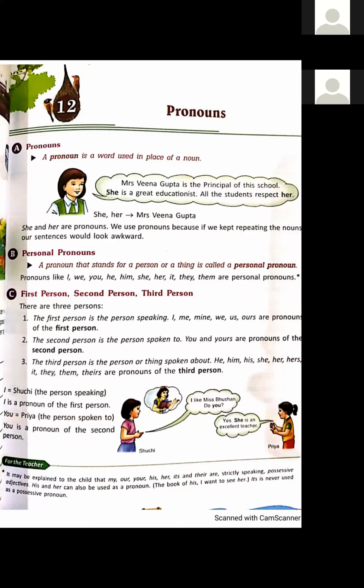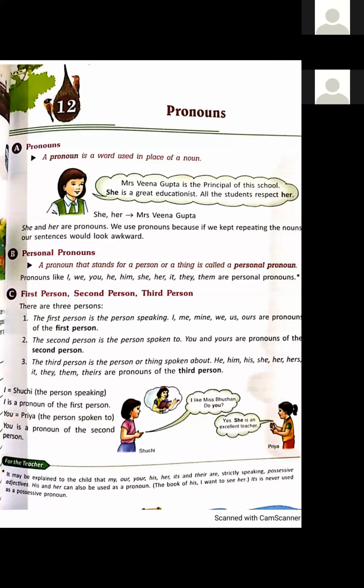In the very first sentence, we use noun like Ram is a boy. In the second sentence, he is very intelligent. We use he for singular masculine gender. Okay, she for singular feminine and he for singular masculine. Ram is a boy. He is very intelligent. He always obeys his parents. Now this sentence looks good. Okay, we use noun, name of any person, again and again.